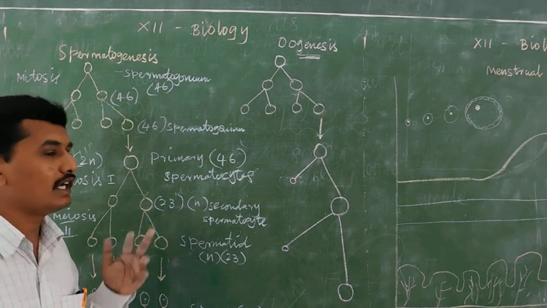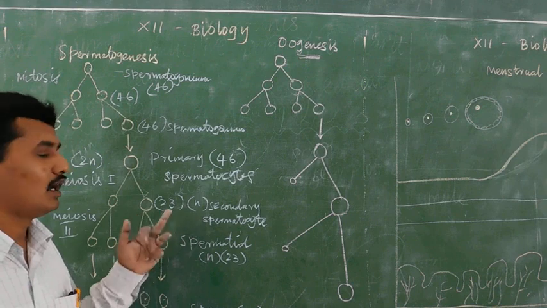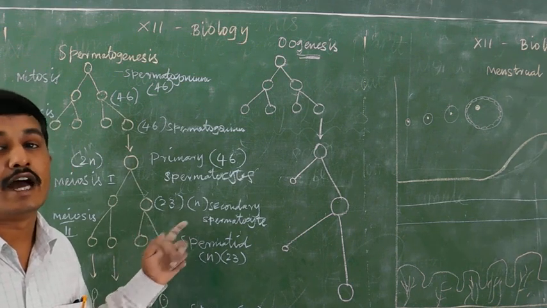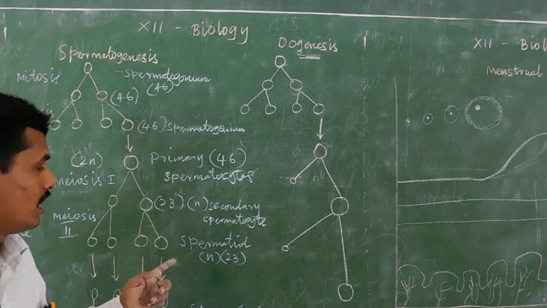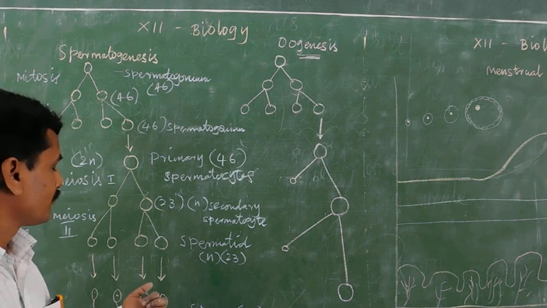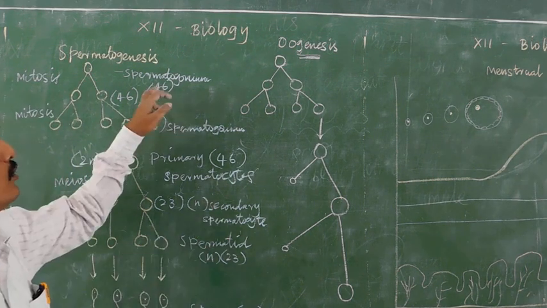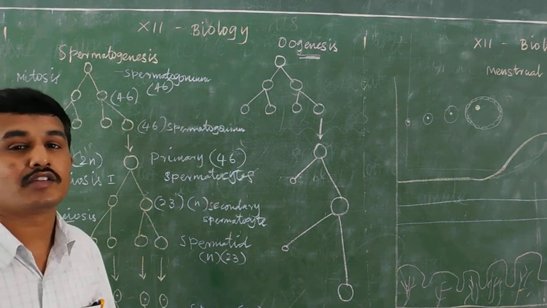And secondary spermatocytes are n, haploid. Ploidy means haploid. And spermatid is haploid, and spermatozoon is haploid.